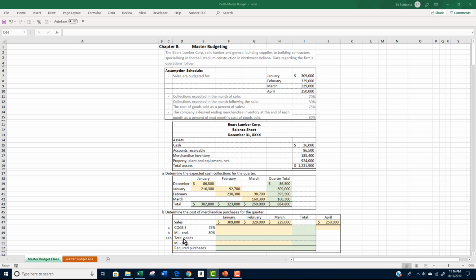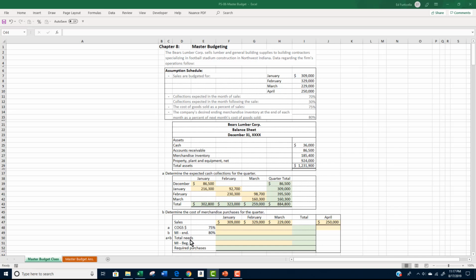But wait, our total needs are not the same as our required purchases. Because we will always have an ending merchandise inventory balance, our required purchases will be determined by subtracting our beginning merchandise inventory from the total merchandise needs.